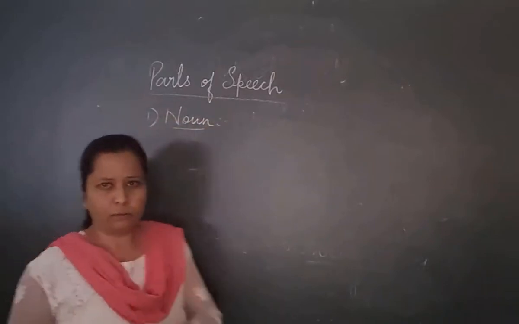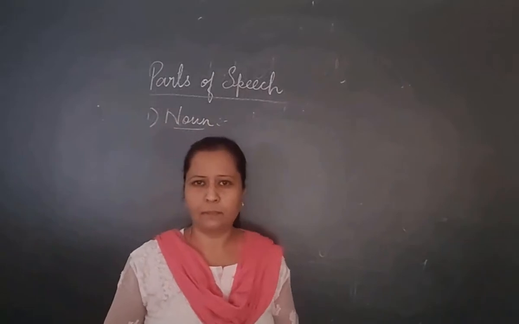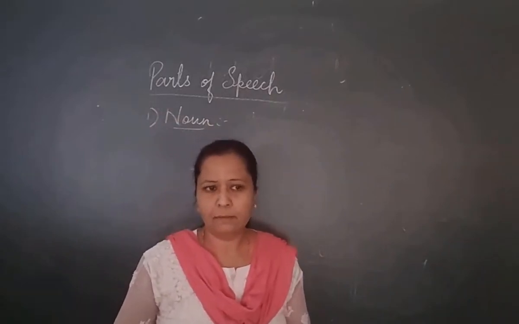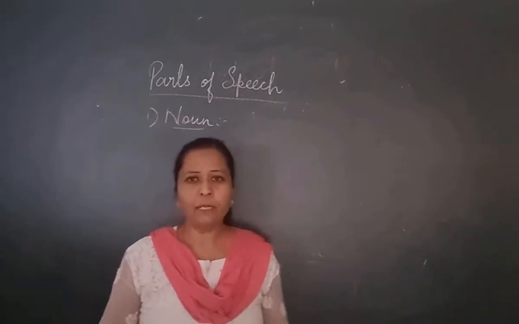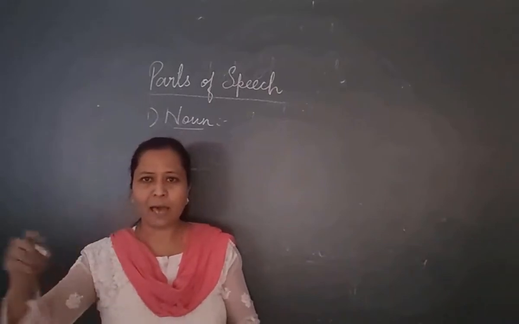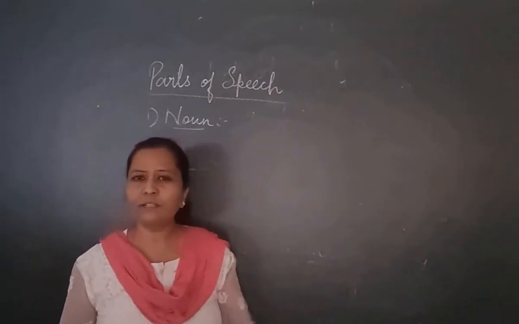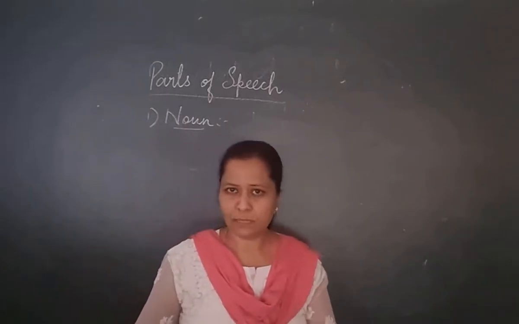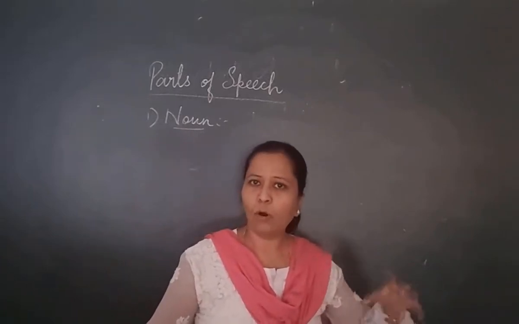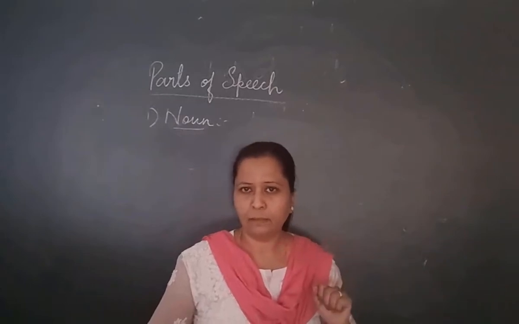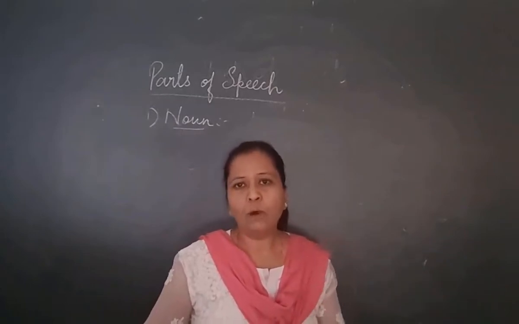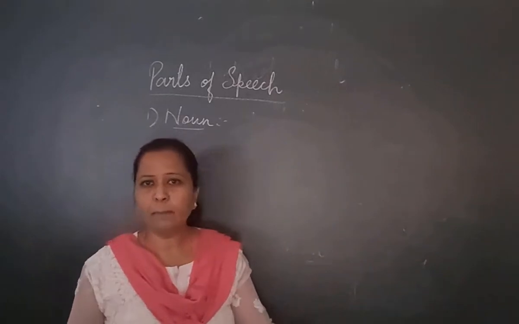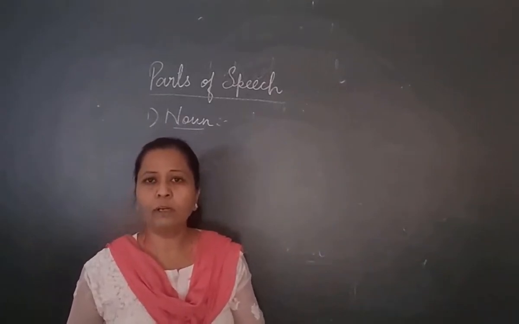Now, what is a noun? It is as simple as it is. You might have played name, place, animal, thing. The definition goes in the same way: a noun is the name of a person, place, animal or a thing. What is a noun? A noun is the name of a person, place, animal or a thing.